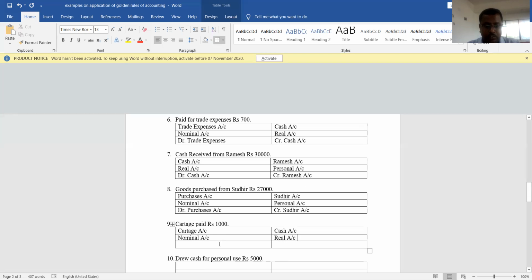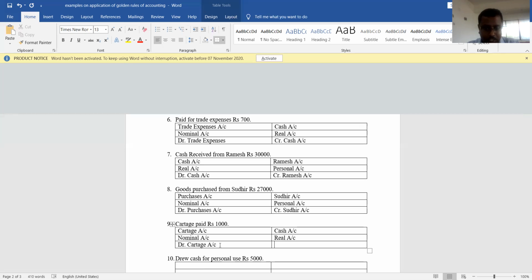Okay, fine. Now, cartage's account should be debited or it should be credited? Yes, it should be debited. Why should it be debited? Because it is an expense. So, debit cartage's account. What is the rule of nominal account? Debit all expenses and losses, credit all incomes and gains.